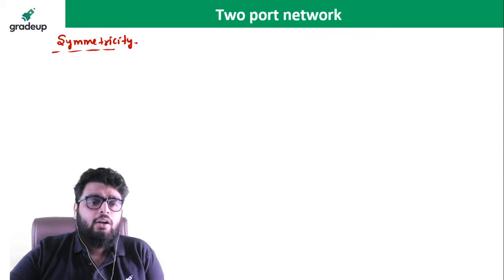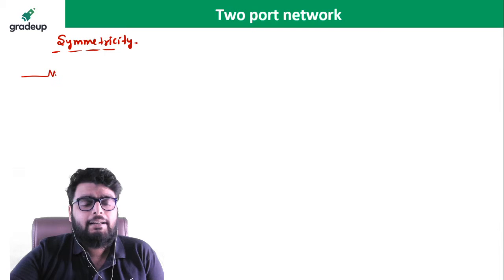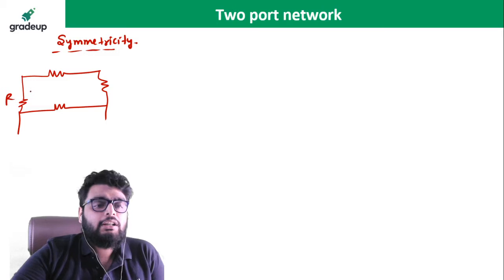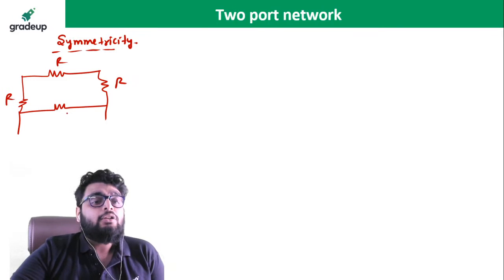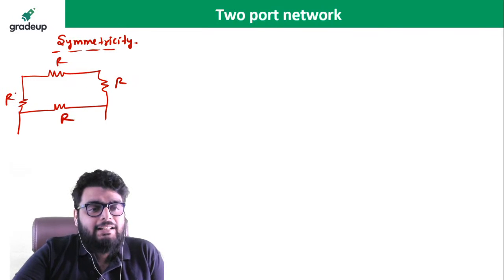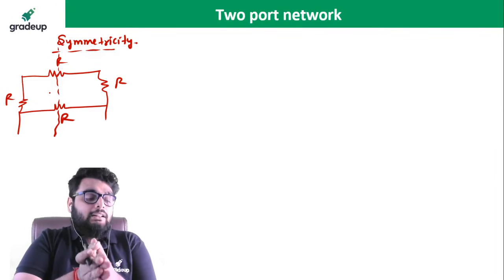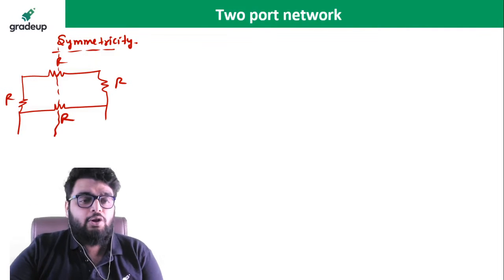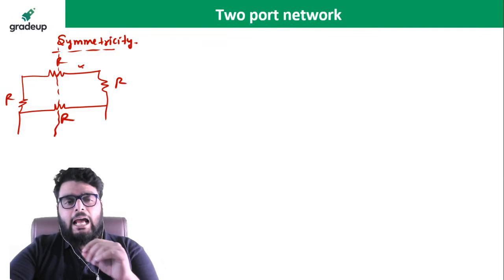For example, let me draw one simple network like this. This is a very simple network I am drawing, and I have to check whether this network is symmetrical or not. So to check the symmetricity, I just draw one simple line and I have to see whether there is a mirror image on both sides of the line, yes or no, right? So you can see this network is symmetrical, absolutely.